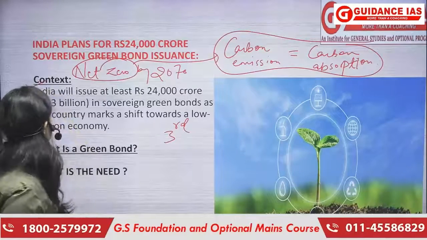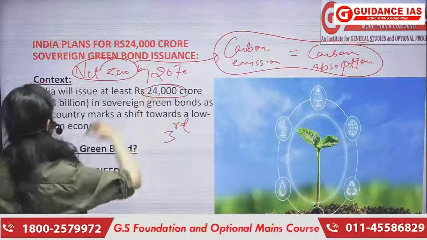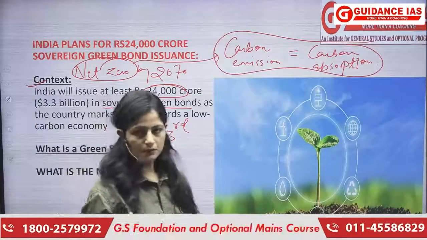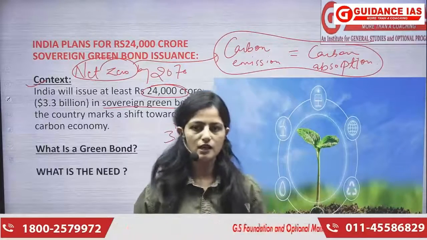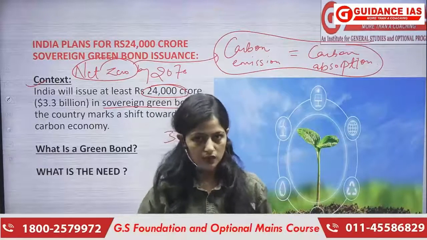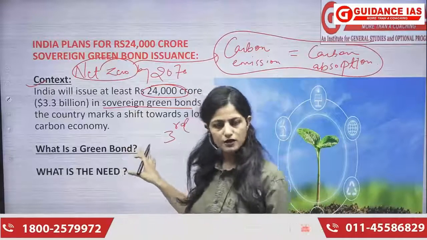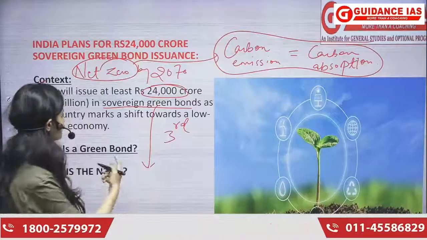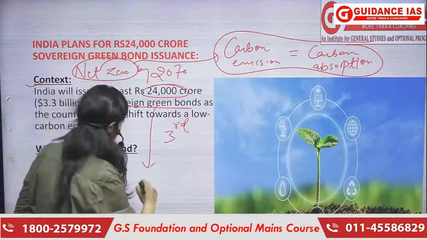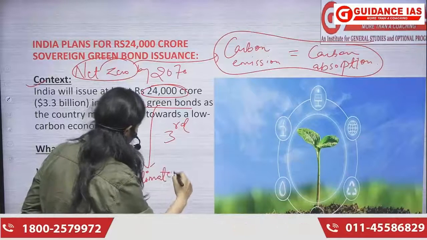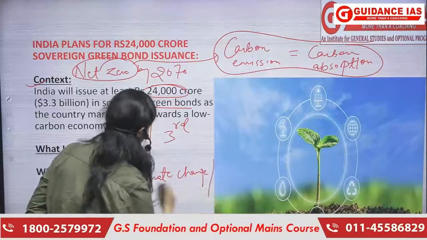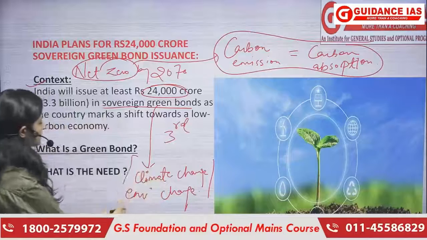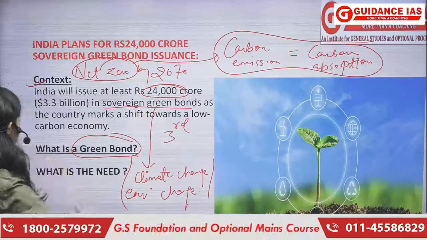What is the context that we have issued this much crores in sovereign green bonds? Sovereign green bonds क्या होते हैं, हम ये समझ लेते हैं. Sovereign green bonds, they are like bonds only. ठीक है, जैसे bonds होते हैं to raise money. They are also there to raise money, but since it is green, since it is sovereign, this will be used for the purpose of tackling climate change or the environmental changes, right? The money will be used in these purposes.